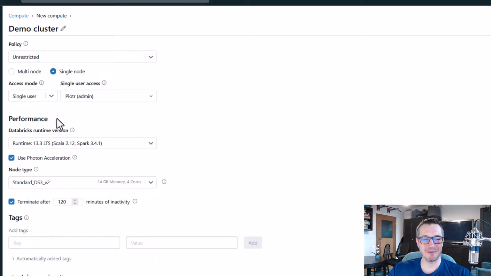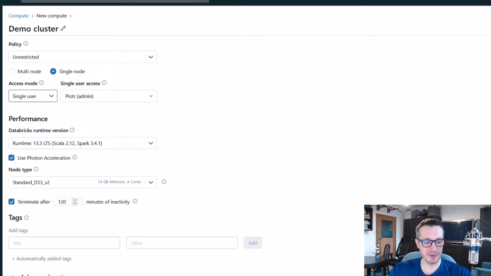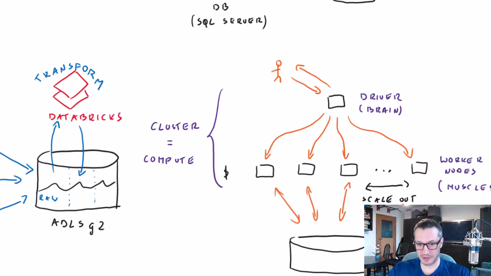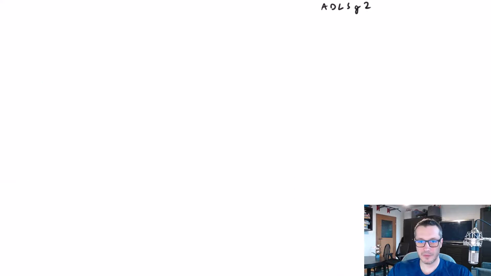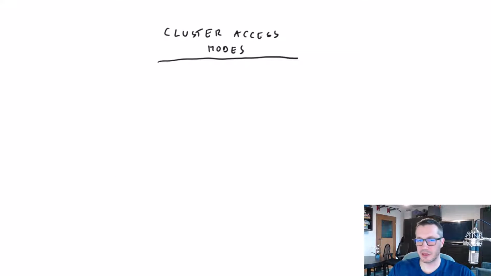So right now we've got 3 access modes: single user, shared, and no isolation shared. So how do they differ? So let me draw it. They were called how? Access modes. Alright, so access modes. You've got cluster access modes. That's yet another important decision that we have to take when we create our cluster.